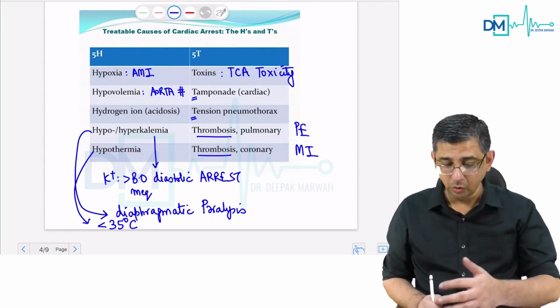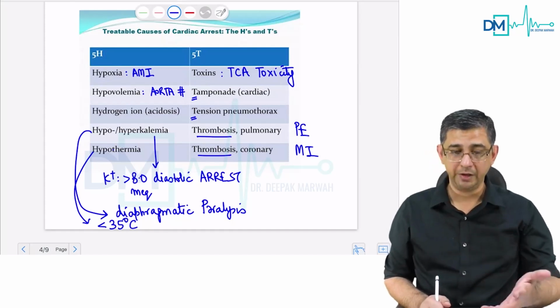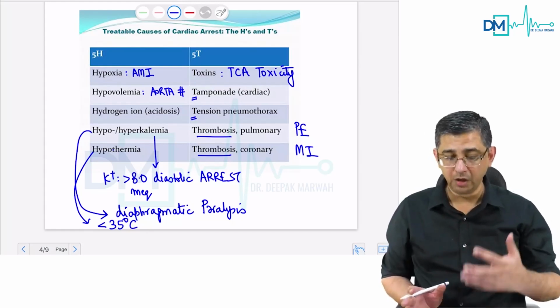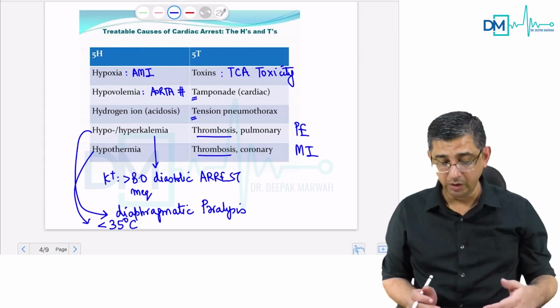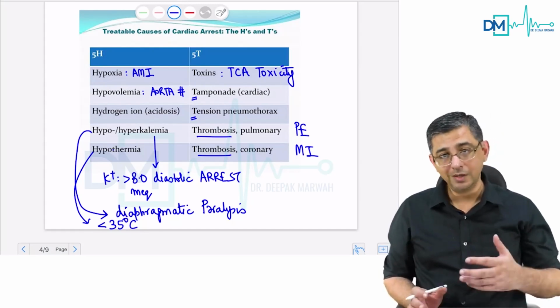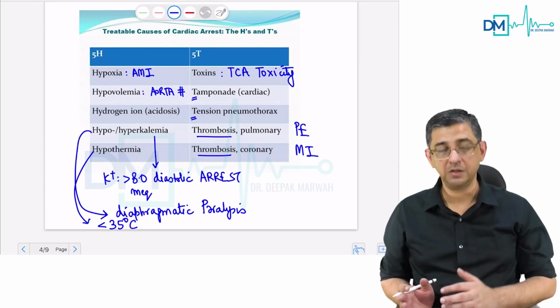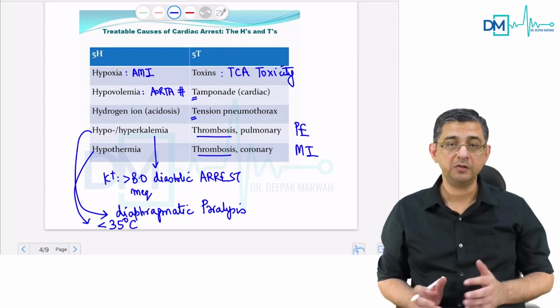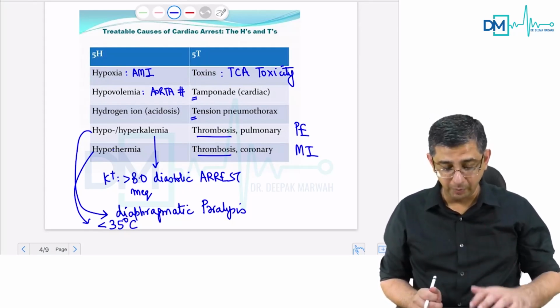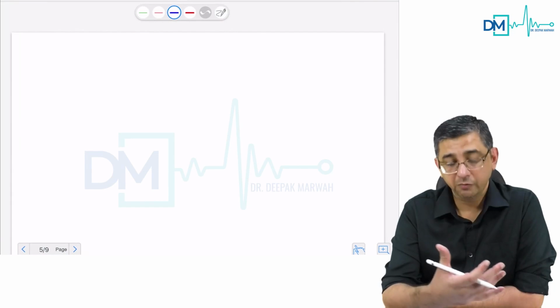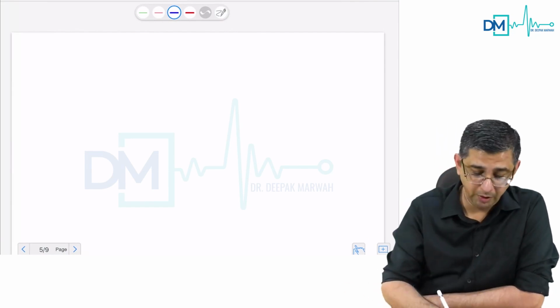Now, because there is so much information here, a total of 10 points, as I said, when you are working in the heat of the moment, you may not have a brain working fast enough to identify each of the 10 causes. So let's try to simplify this even further, how to remember these 5H and 5Ts in a much shorter version, so that you can achieve a better prognosis for your patients. So my thought process while I'm resuscitating the patient would be like this.